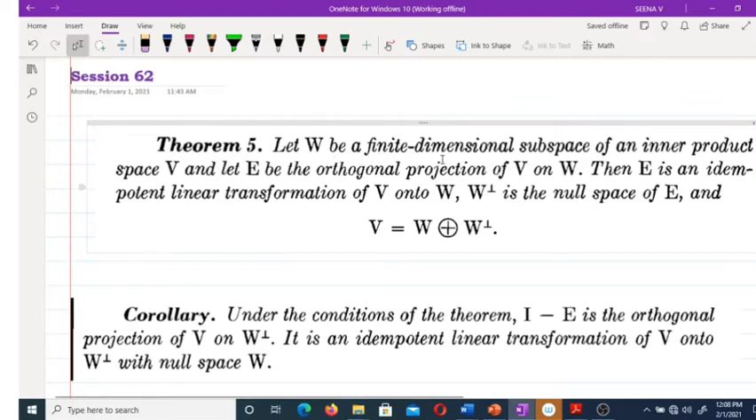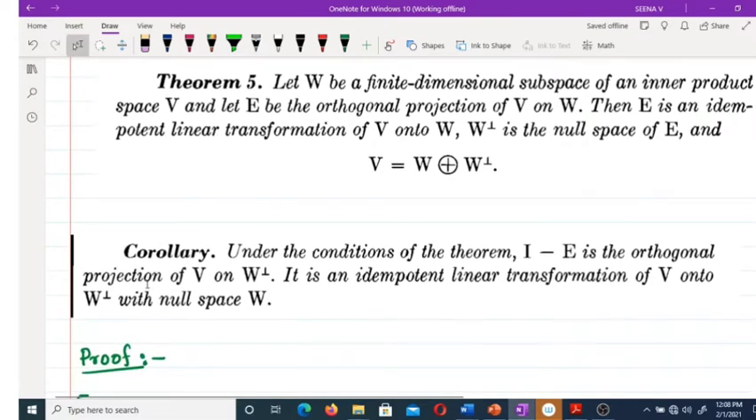Let W be a finite dimensional subspace of an inner product space V and E be an orthogonal projection of V on W, then E is an idempotent linear transformation from V onto W. Okay, if E is an orthogonal projection, then E is an idempotent operator. Also, it is a linear transformation from V onto W, and W perp is the null space of E, and V equals the direct sum of W and W perp or W complement.